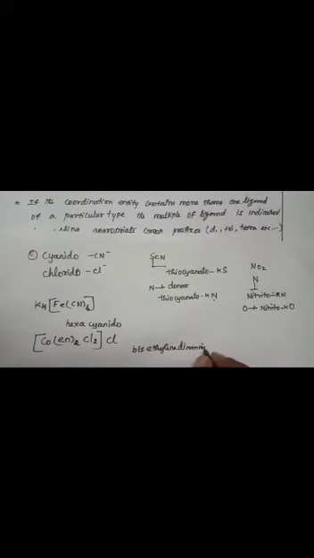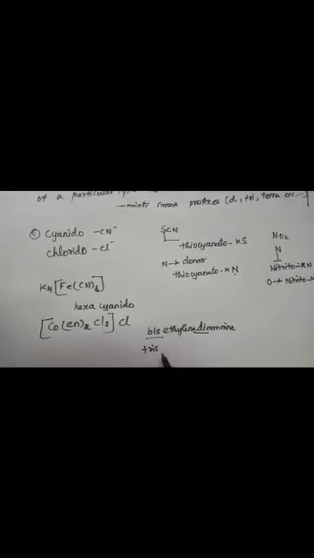Bis(ethylene diamine), because the name of the ligand itself contains a Greek prefix like di, so we have to use the alternative prefix like bis; 3 means tris, 4 means tetrakis, like this. So if the coordination entity contains more than one kind of a particular type of ligand, the multiples of the ligand are indicated by adding the appropriate Greek word.